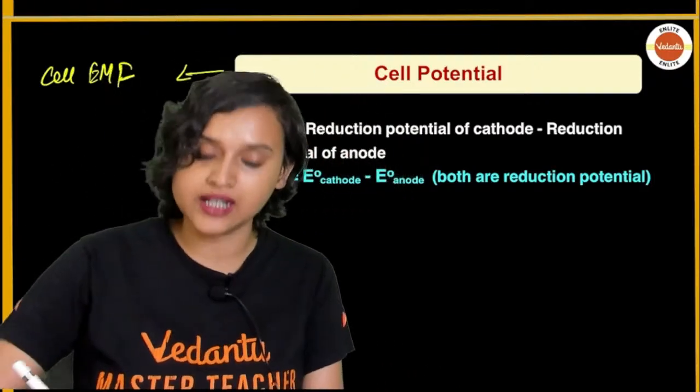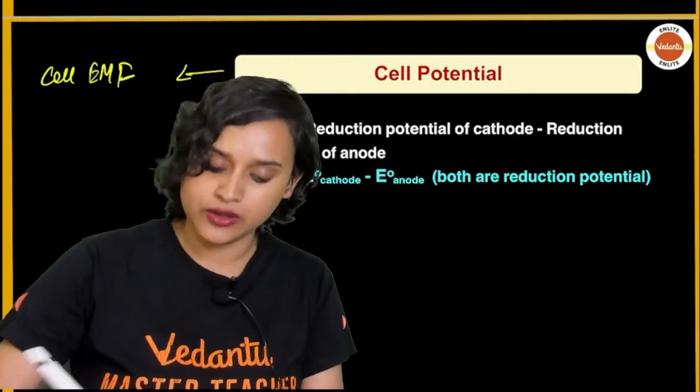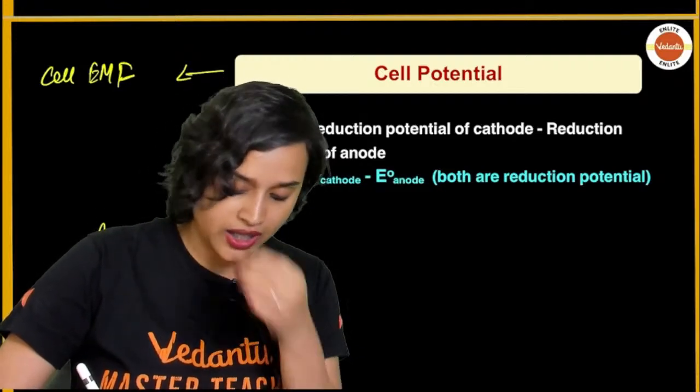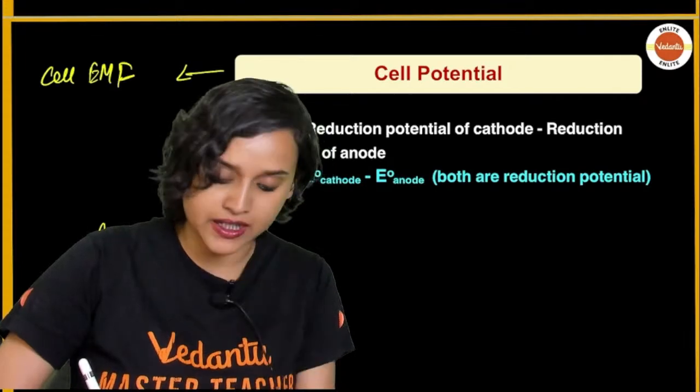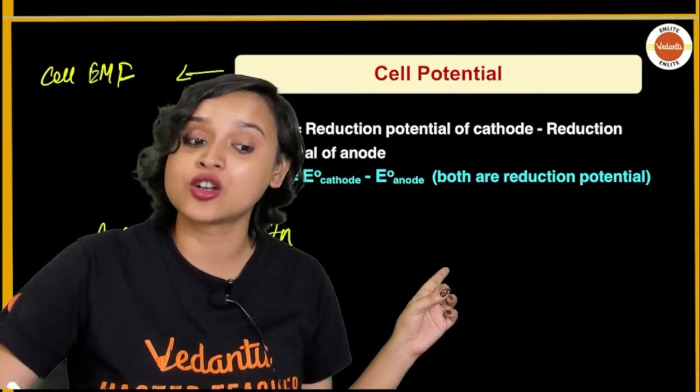How do you represent a cell? For example, let us still take the Daniell cell. How will you represent it? The representation is made in this way, guys. Please pay attention, because this is how they write it in the questions.